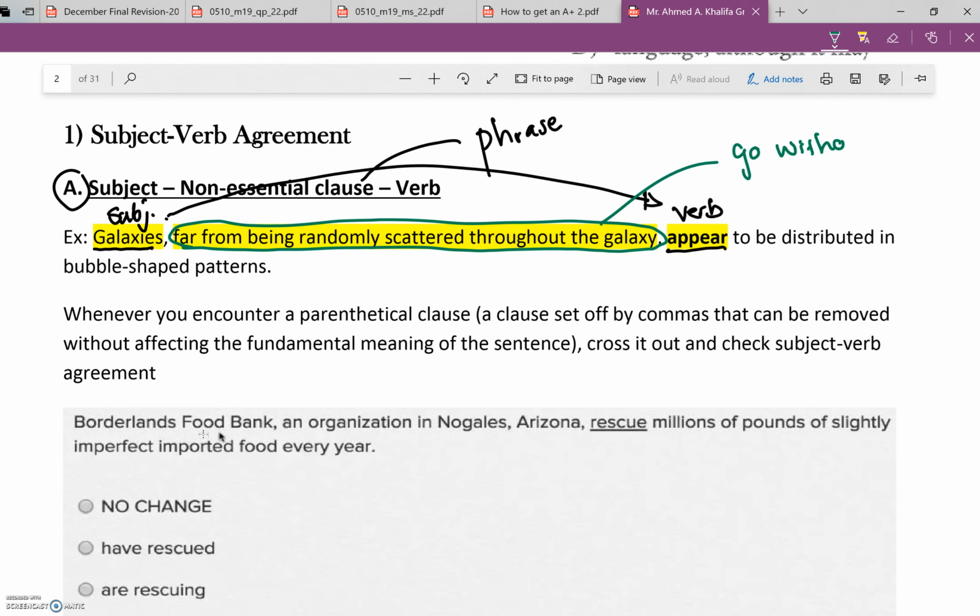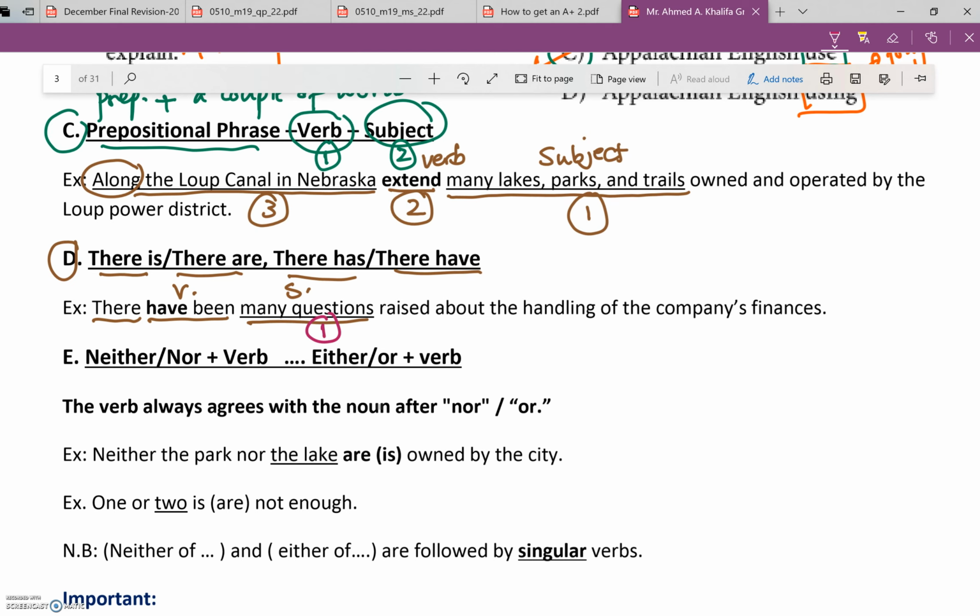Let us start together. Change color. Many questions raised about the handling of the company's finances have been, we're going to go this way. Many questions have been raised about the handling of the company's finances, okay? So 2, and then the rest of what? Of the sentence what? That's 3. And there, we don't need it at all. You got it? Let us read it again.